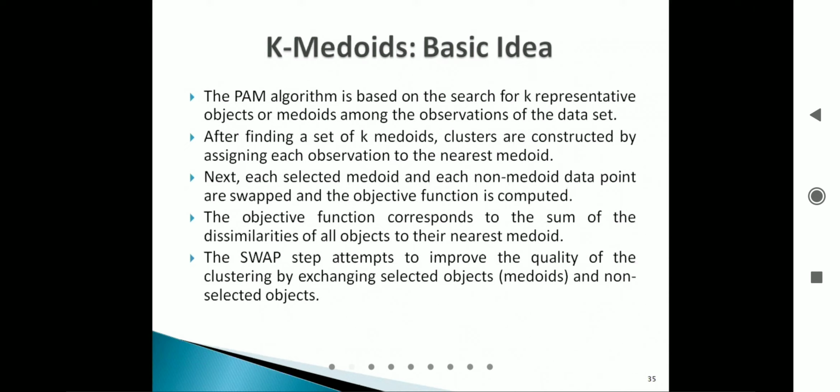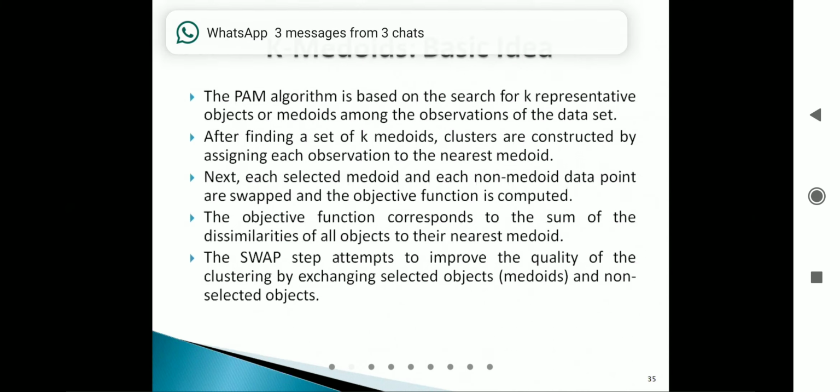Here also D contains n objects. So in k-means we arbitrarily select k objects as the mean value or center value for k clusters. But here we will randomly select k data objects as the midpoint value. So in step one, arbitrarily or randomly we have selected k objects as the midpoints.